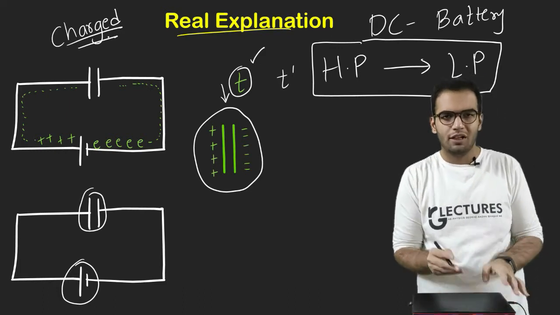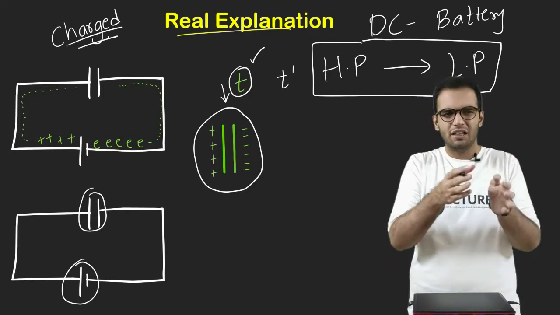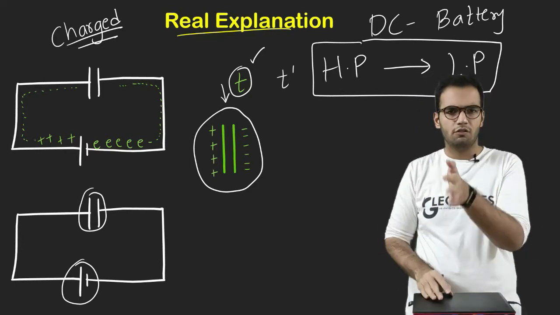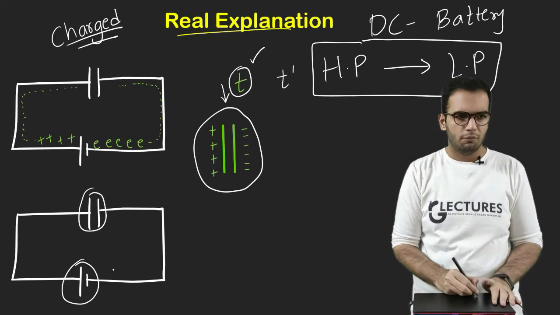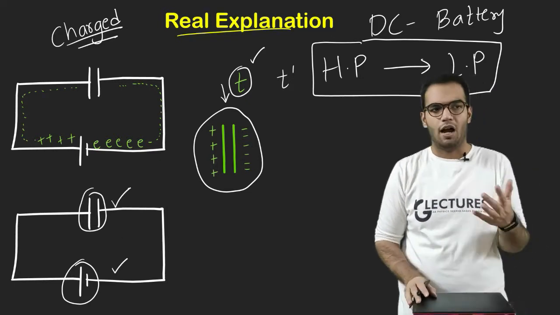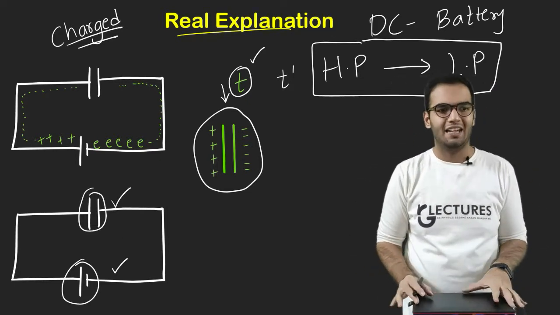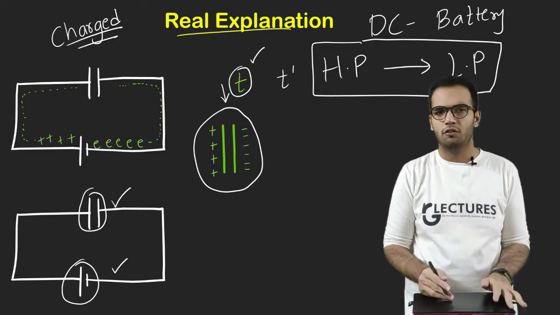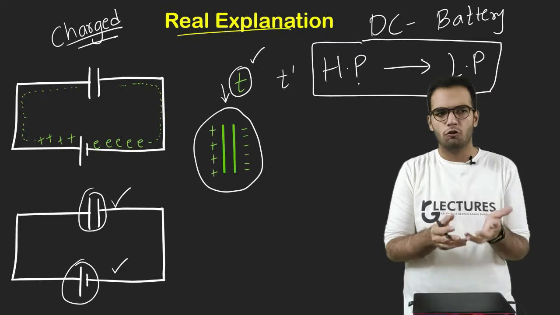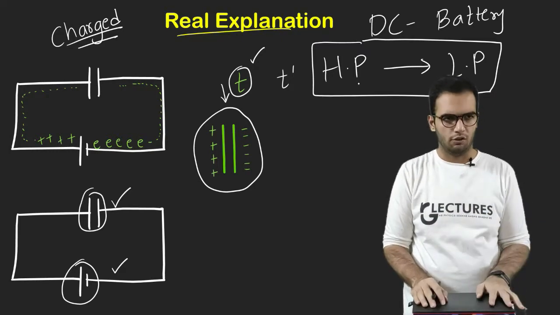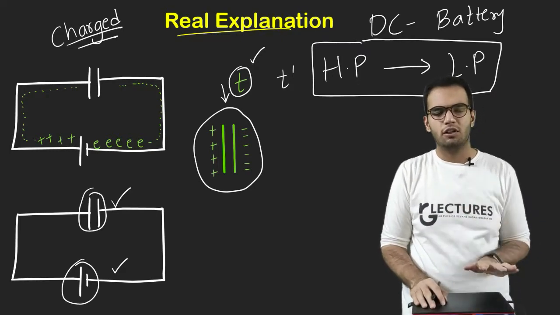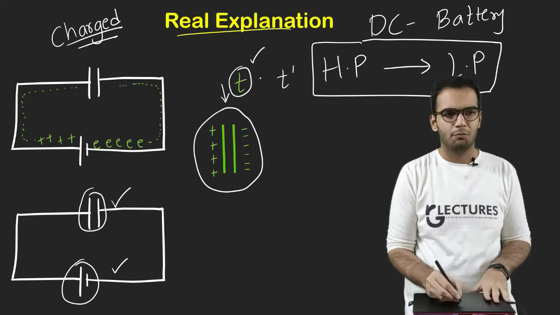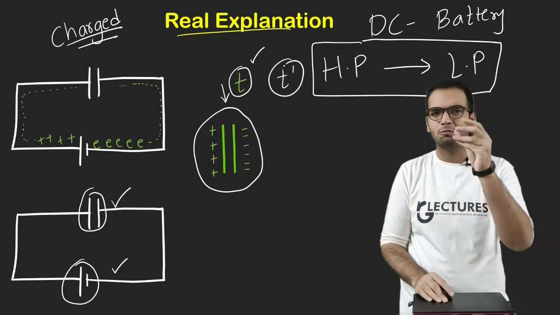After getting charged, the capacitor also has some potential, and finally there is an instant where the potential of the battery equals the potential across the capacitor, and at that point the circuit stops working, because charges do not flow between points at the same potential. This is the reason a capacitor is not used in DC circuits, because that time t is generally very small.